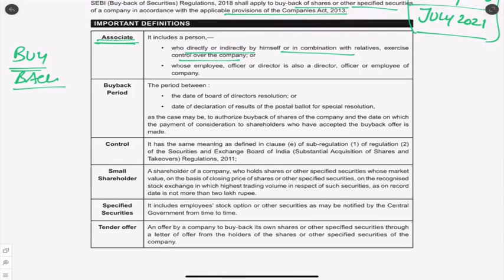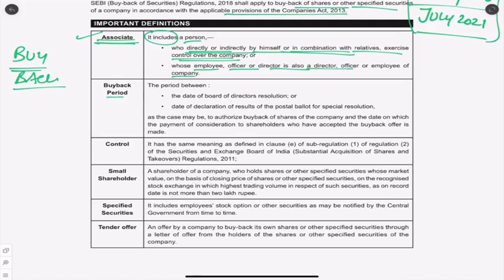It includes a person, so it's an inclusive definition, who directly or indirectly by himself or in combination with relatives control the company. So whoever controls the company, we call them associate. Or whose employee, officer, director is also part of the company.